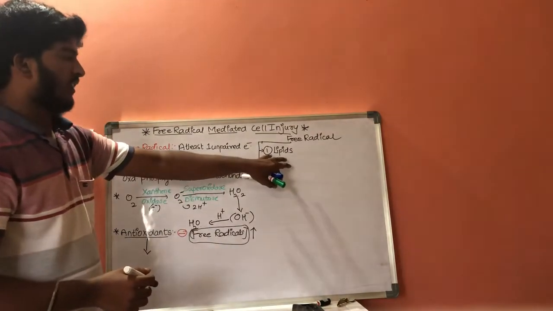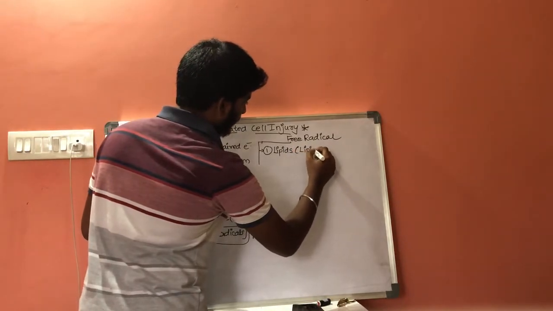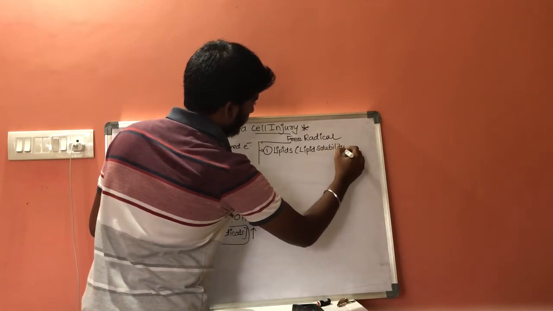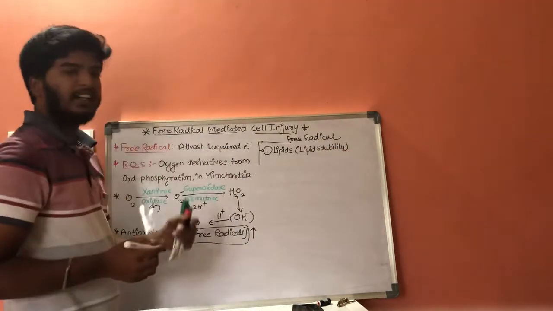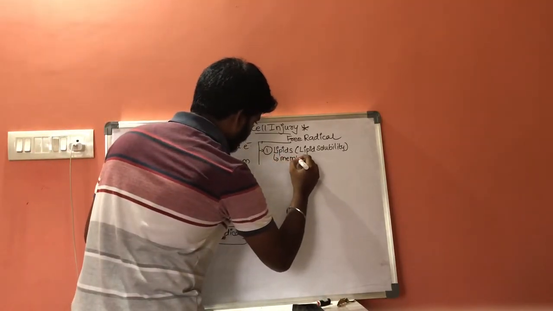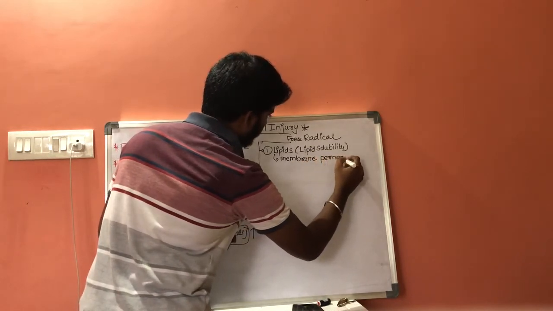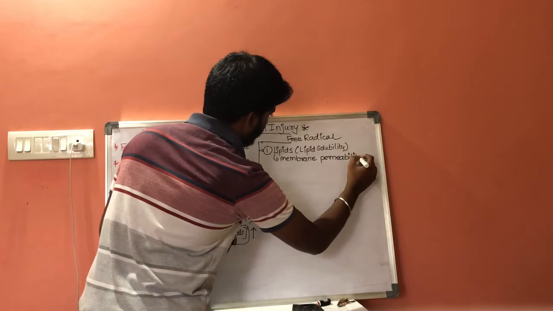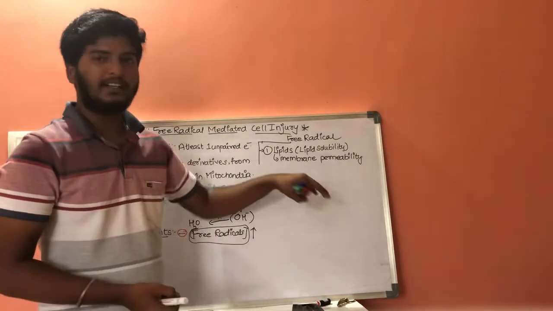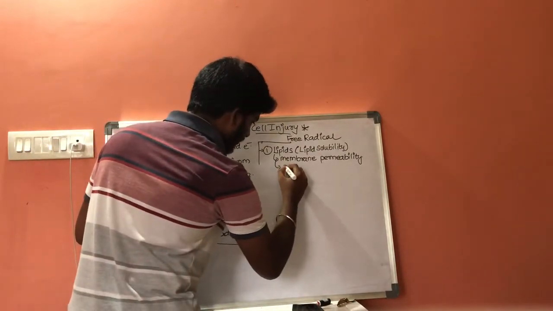These are lipid soluble, and they will increase the membrane permeability. Ultimately, all the particles will enter into the cell and result in cell death or cell injury.